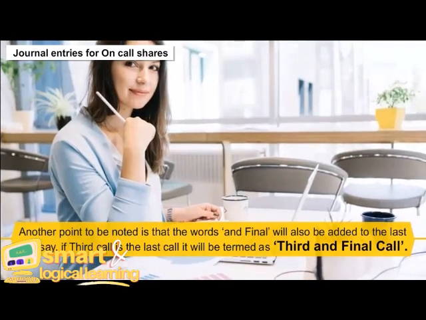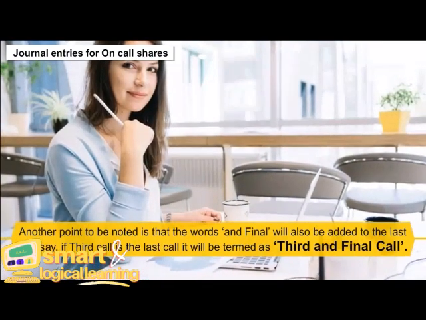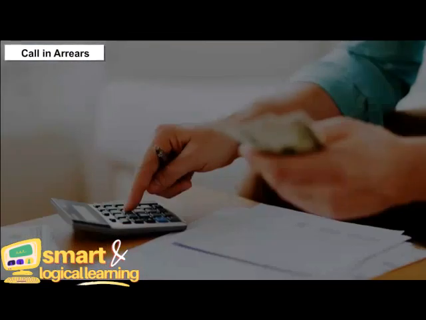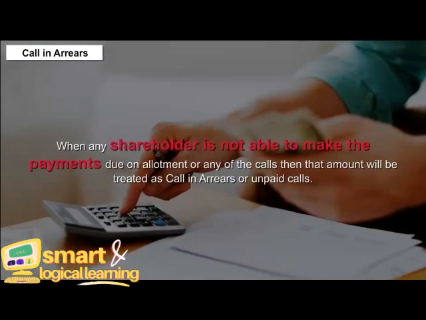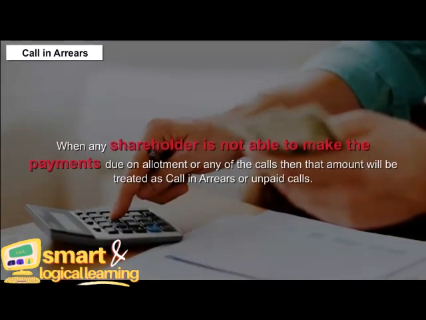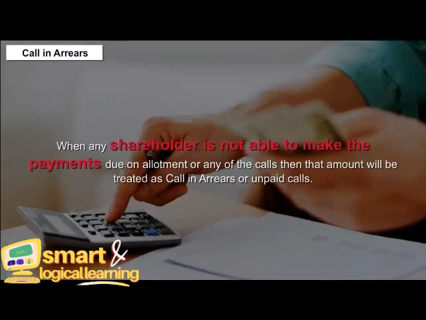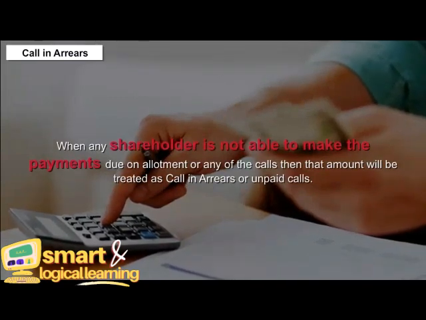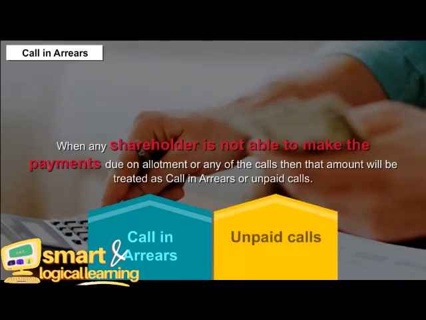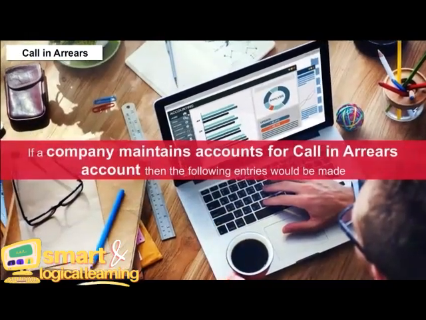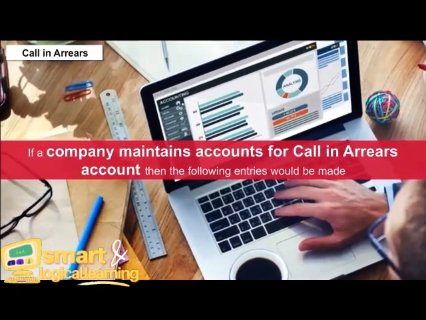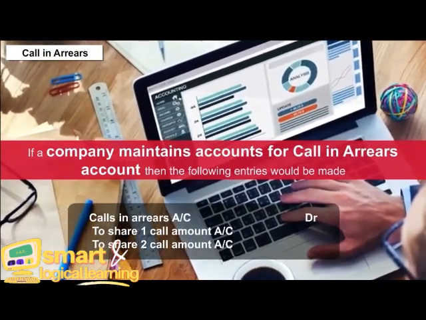Say, if the third call is the last call, it will be termed the third and final call. Call in arrears: when any shareholder is not able to make the payments due on allotment or any of the calls, then that amount will be treated as call in arrears or unpaid calls. If a company maintains a call in arrears account, then the following entries would be made.